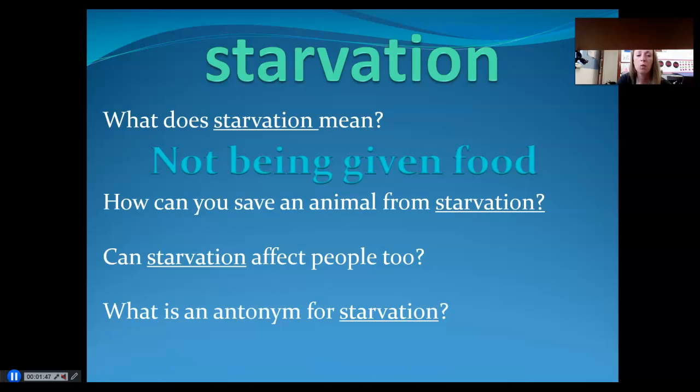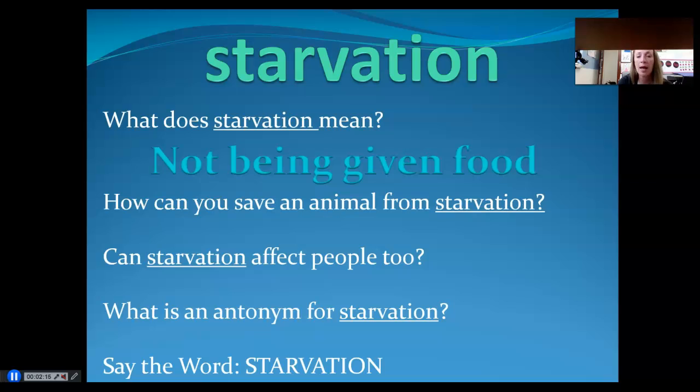All right, kiddos, what would be an antonym for starvation? An antonym is a word that is the opposite. So what would be the opposite of not being given food? Maybe abundant. If something is abundant, it's more than enough. So I am getting more than I need. That could be an antonym for starvation. All right, kiddos, please say the word starvation.